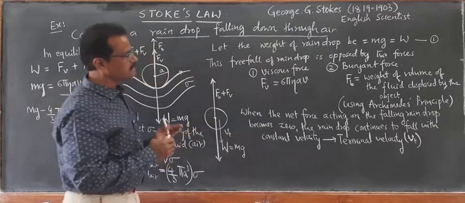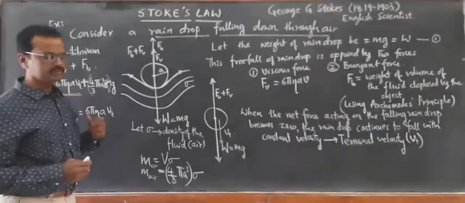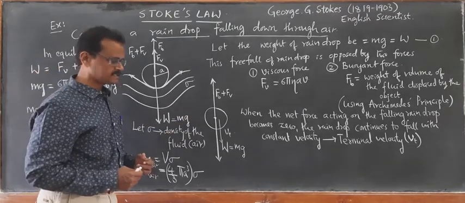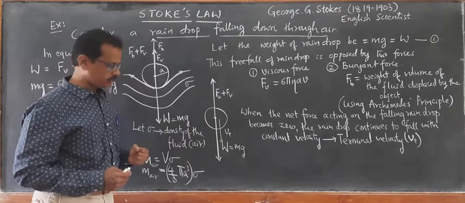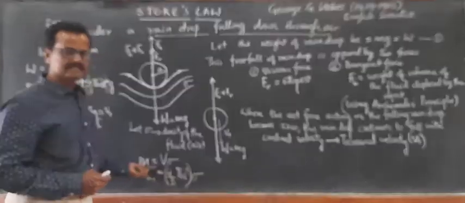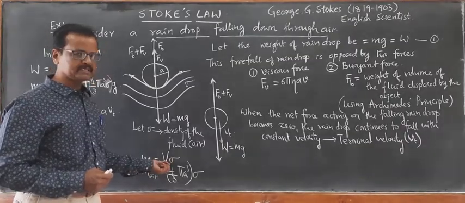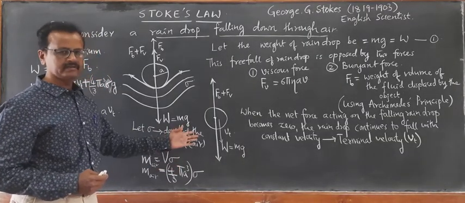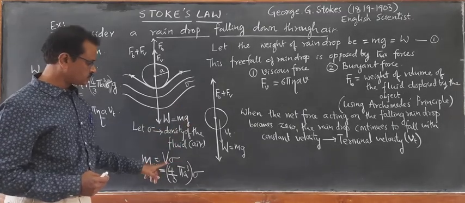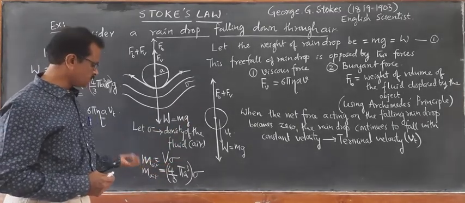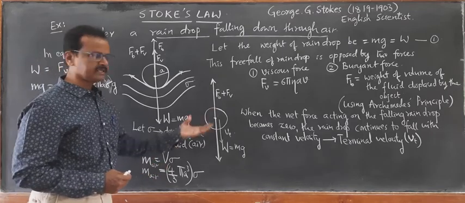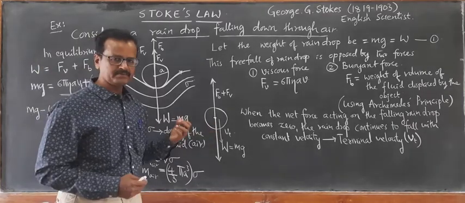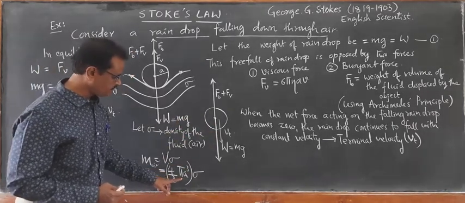I will find out the weight of the volume of air displaced by the body in this case. We don't know the mass of the air displaced. Mass of air displaced is equal to volume of the air displaced into density of air. Let sigma be the density of the air, the fluid through which it is falling. Volume of the air displaced is equal to the volume of the raindrop itself, that is 4 by 3 pi a cube.